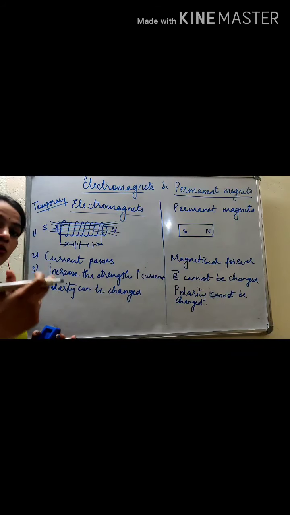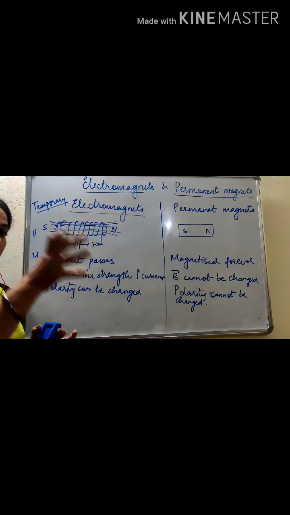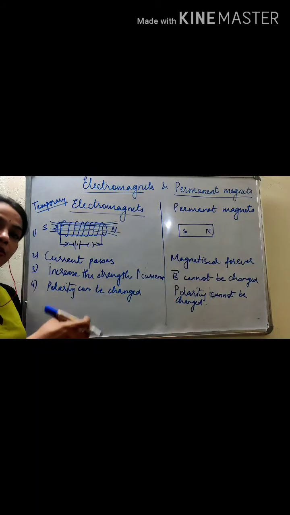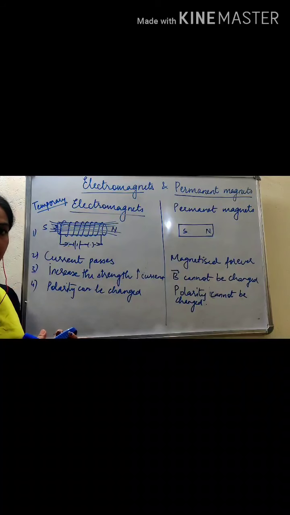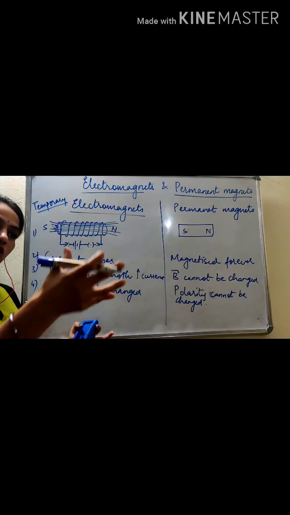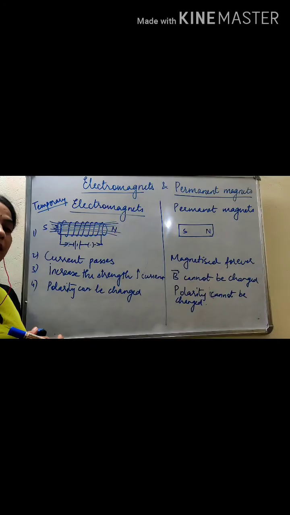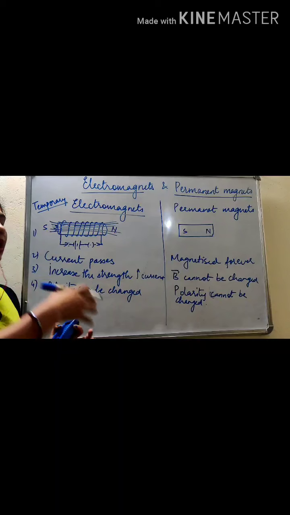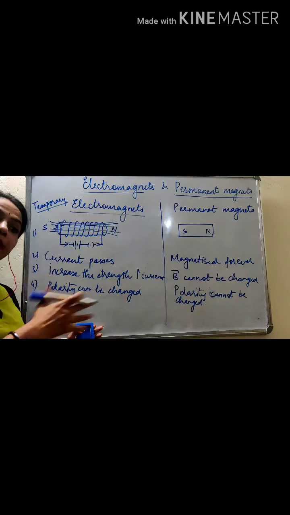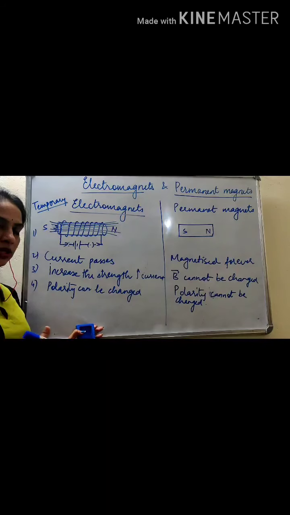When current passes through the electromagnet, that magnet is very strong, and it can attract iron pieces because it behaves as a magnet as long as current is passing through it. So out of all the trash, all the iron pieces will get attracted to the electromagnet, and then those iron pieces can be separated from the remaining trash. That is one use of the electromagnet.